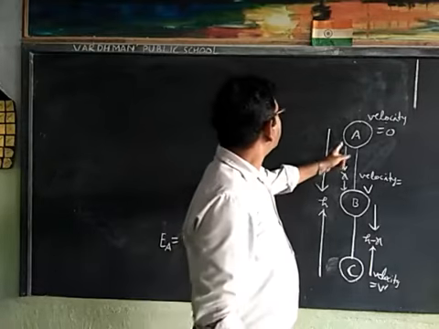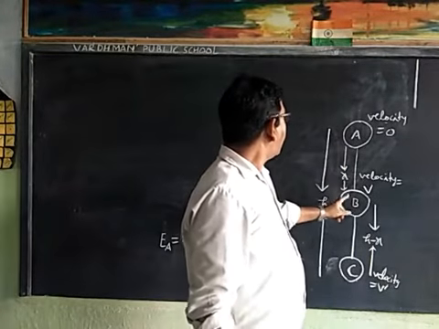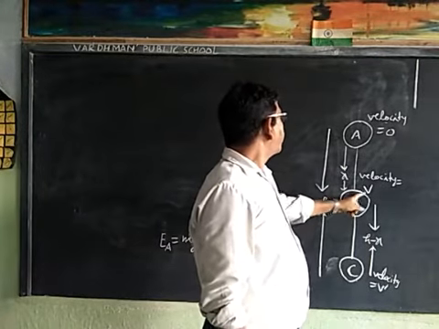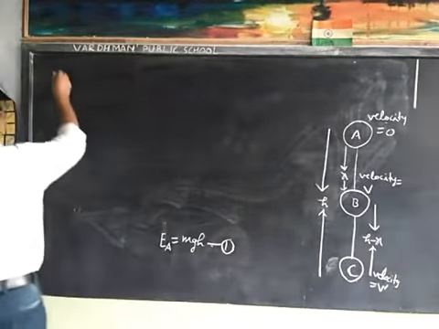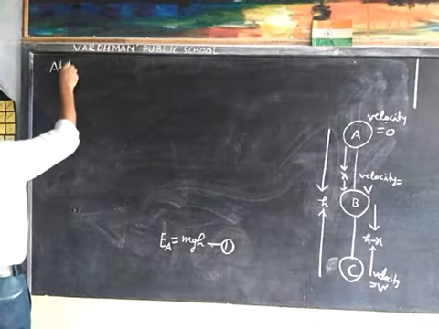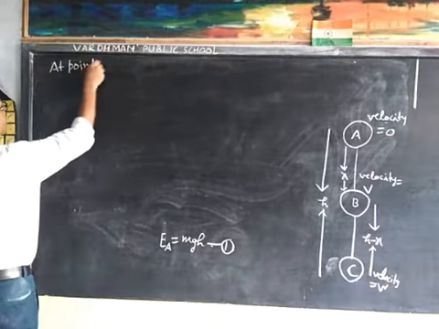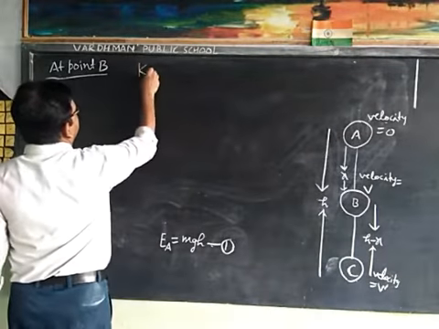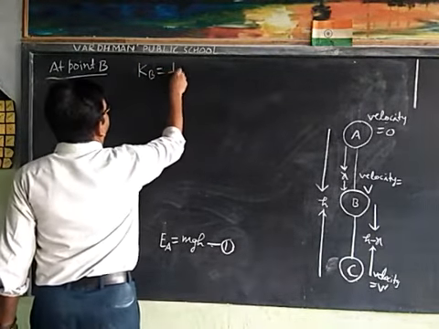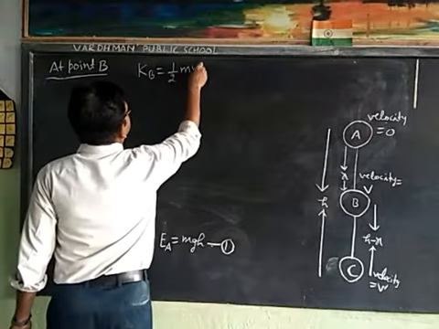Then kinetic energy at point B is equal to half mv square.